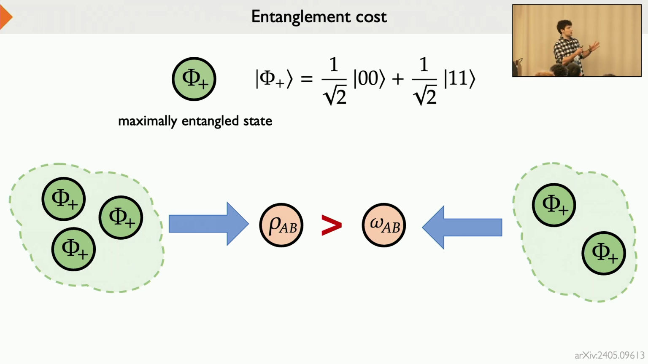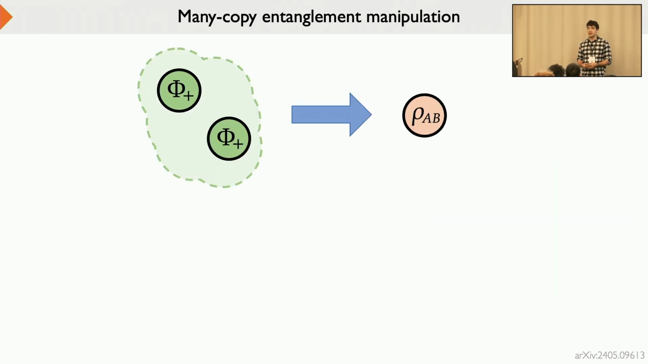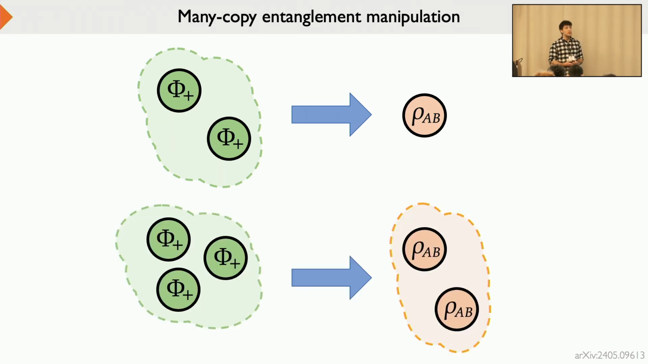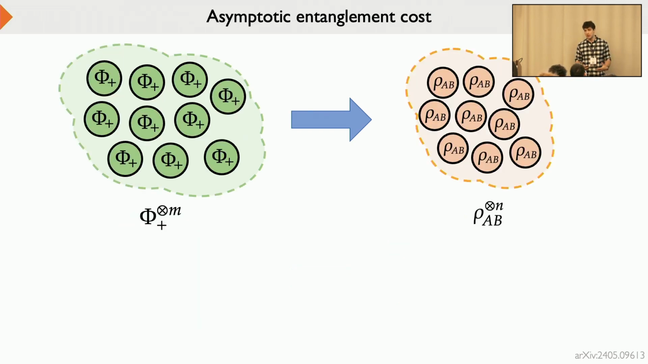But to make this notion formal, there's an issue. Say that you have a state rho which requires 2 copies of the maximally entangled state to prepare. But what happens when you ask to prepare 2 copies of rho? Well, of course, you can do it with 4 copies of the maximally entangled state, but maybe you can get away with fewer. So this makes the notion of entanglement cost difficult to formalize, because to understand the lowest cost of preparing a given state, we really should be considering many copy transformations and asking about the lowest rate per copy which is required to prepare a given state.